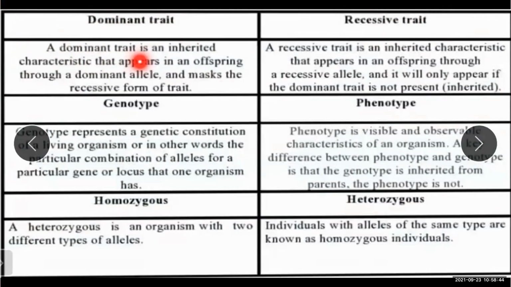A dominant trait is an inherited characteristic that appears in an offspring through a dominant allele and masks the recessive form of the trait. What is the meaning of allele? It is a gene. The dominant trait is seen in the offspring in the coming generation, and it comes through a dominant allele and masks the recessive form of the trait.